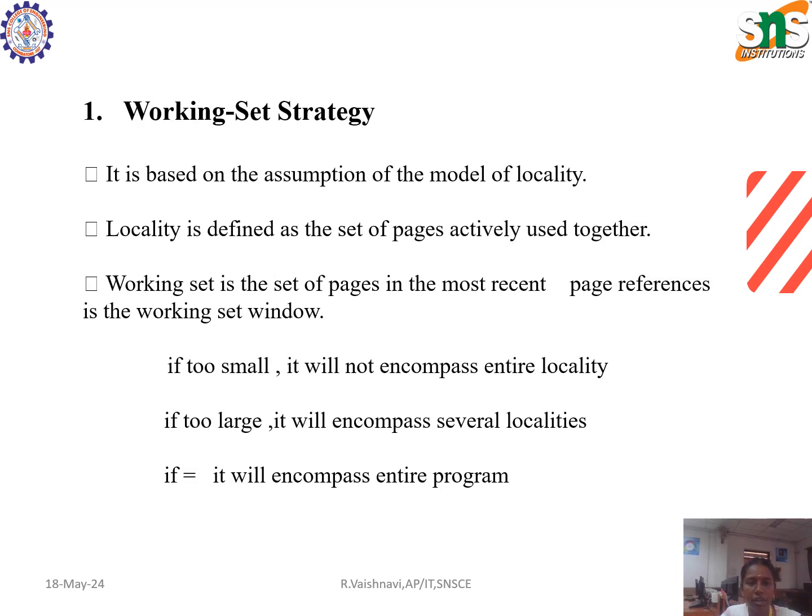The first one is the working set strategy. It is based on the assumption of the model of locality. Locality is defined as the set of pages actively used together. The working set is the set of pages in the most recent page references, the working set window. Here we have three conditions. If it is too small, it will not encompass the entire locality. If it is too large, it will encompass several localities. If it is equal, it will encompass the entire program.